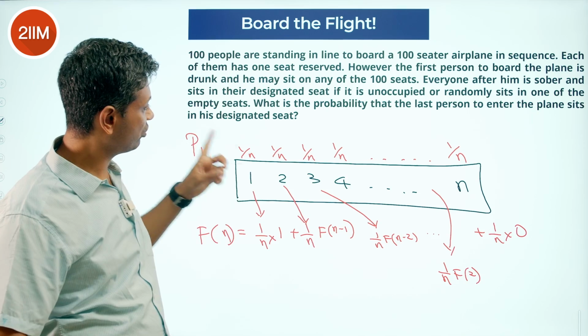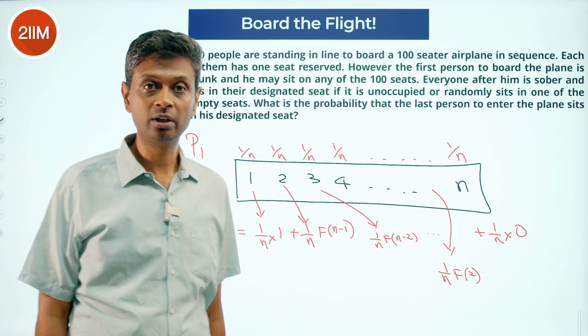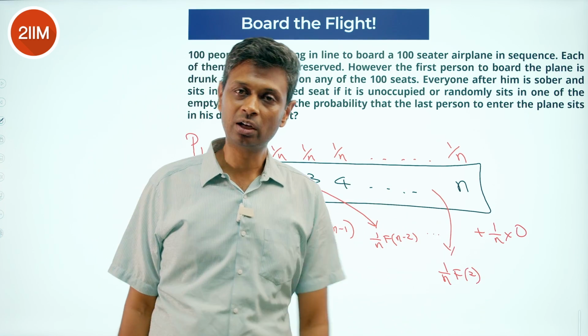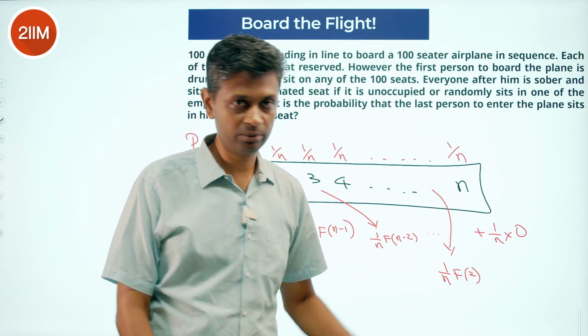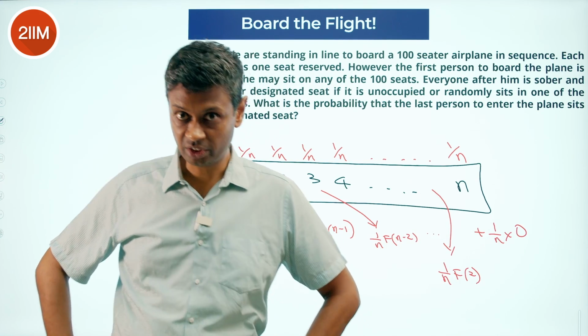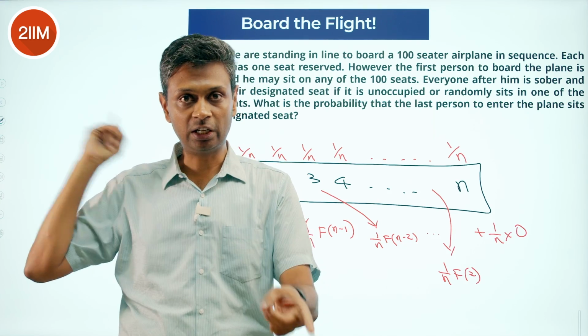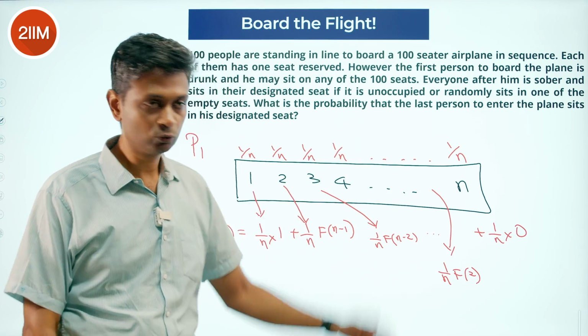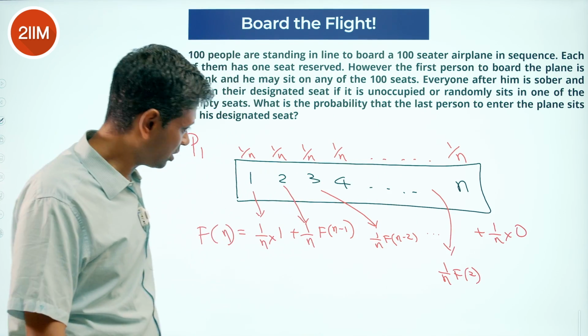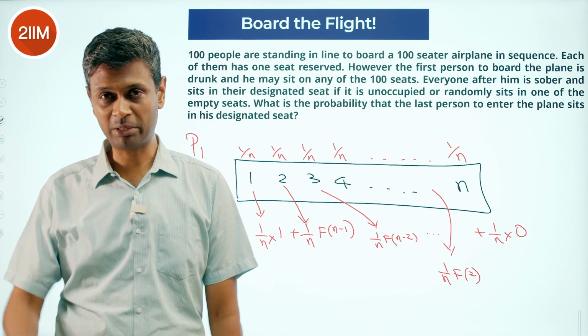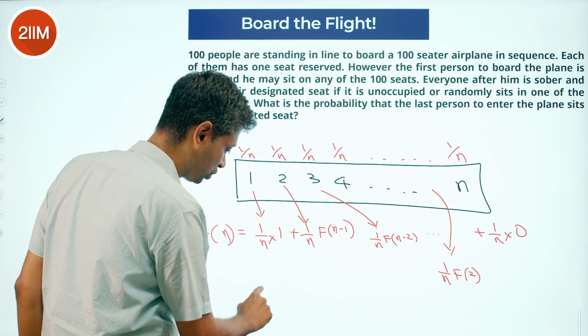If person 1 has sat at the n minus 1th seat, then 1, 2 to n minus 2 will all take their seats naturally. Person n minus 1 will come here and find person 1 drunk and sitting there. He has 2 options available: seat 1 or seat n, equal likelihood, 1 by 2, 1 by 2. Done. So we've got this. It seems like a very tough equation. But remember, f of 2 is half.